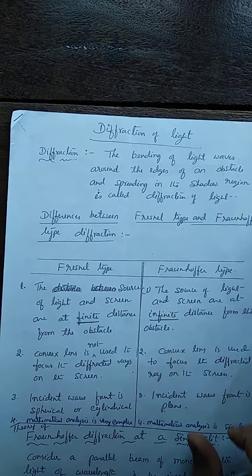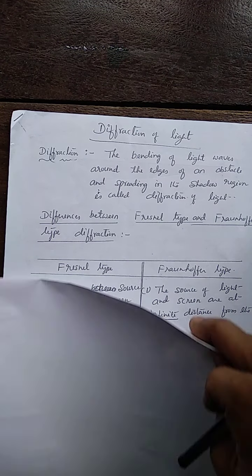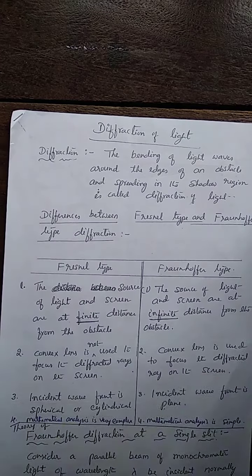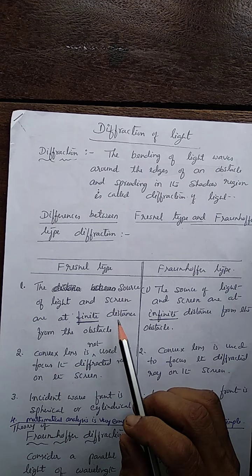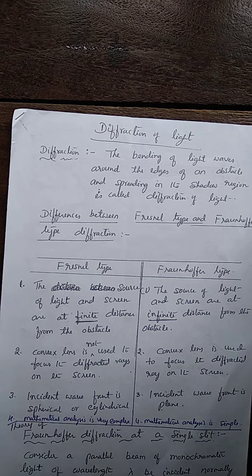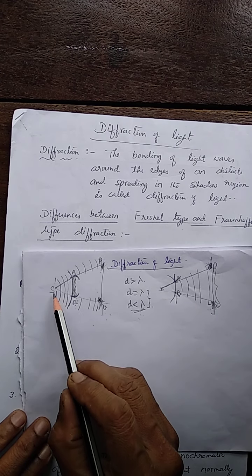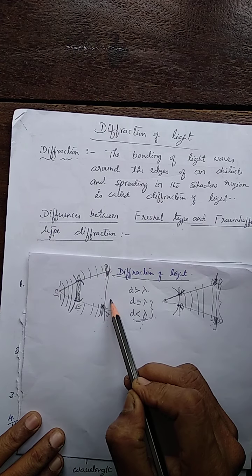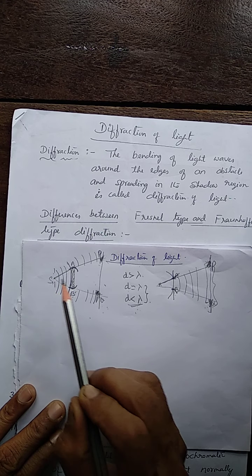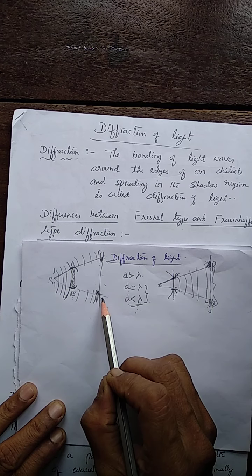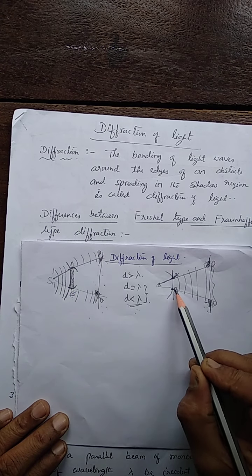In diffraction, there are two types: Fresnel type and Fraunhofer type. In Fresnel type diffraction, the source of light and the screen are at finite distance from the obstacle or the slit.